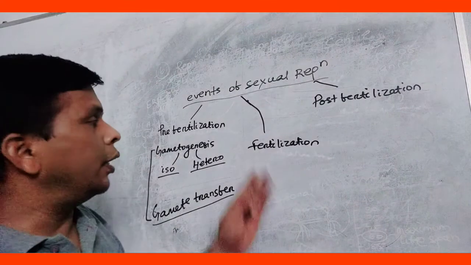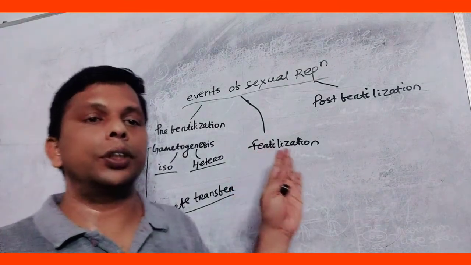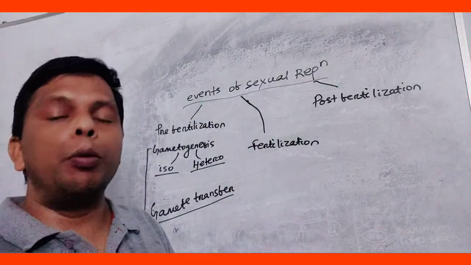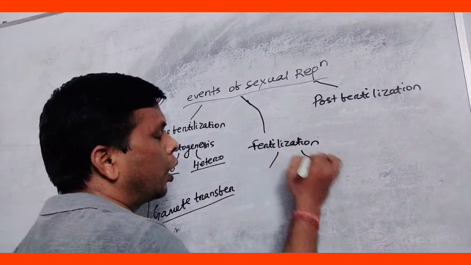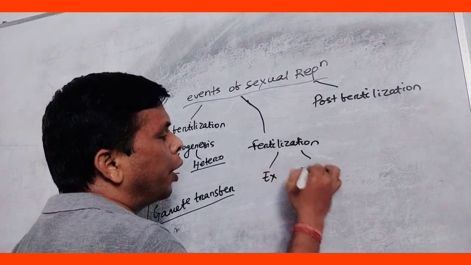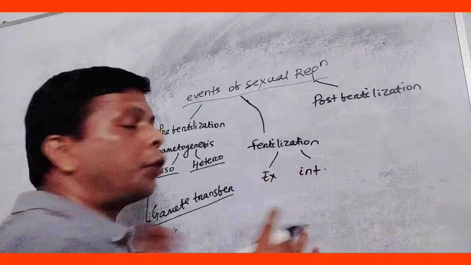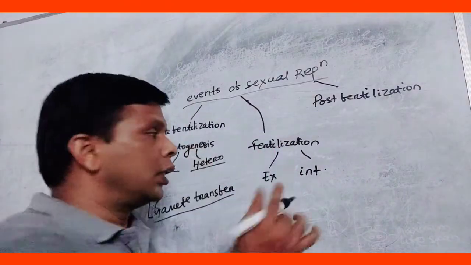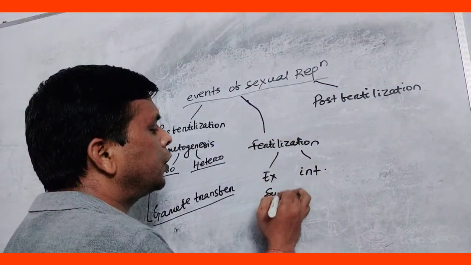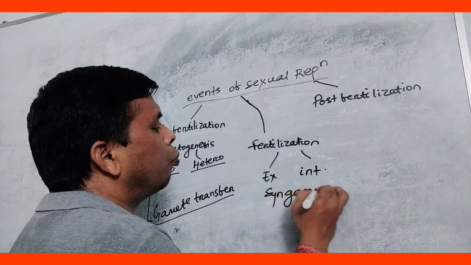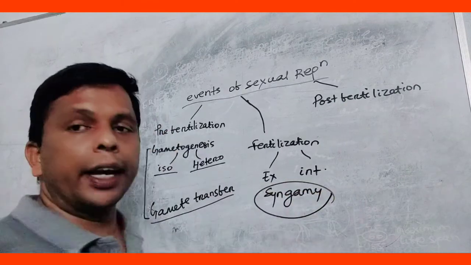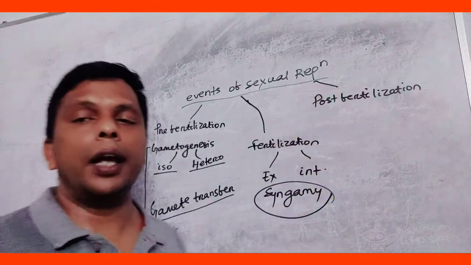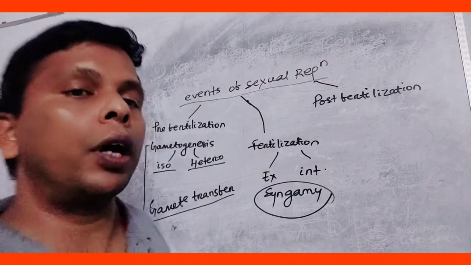Clear? Then next, fertilization. There are two different types of fertilization. External or it may be internal. Fusion of gametes. It is otherwise called syngamy, fertilization or fusion. Syngamy होगा. Post fertilization. What happens after fertilization?